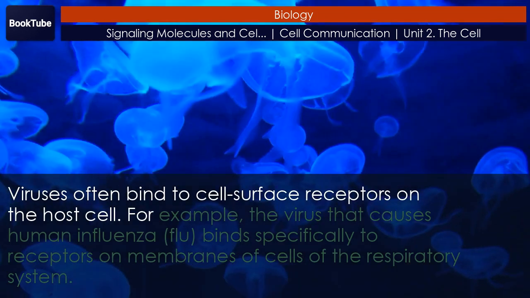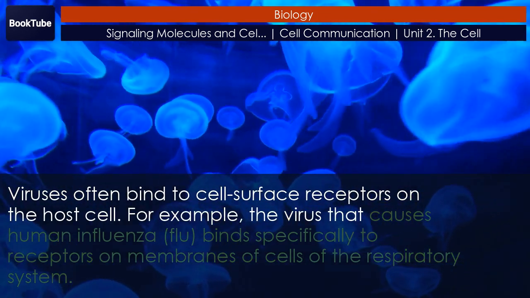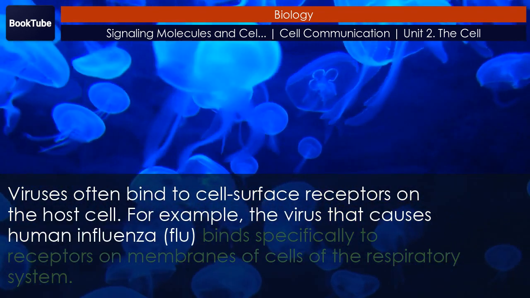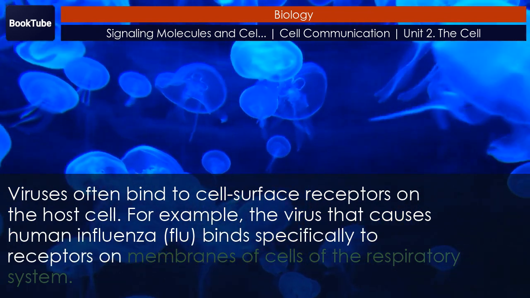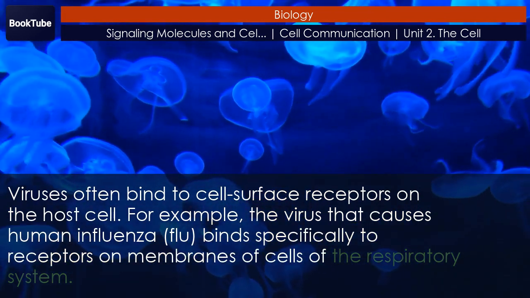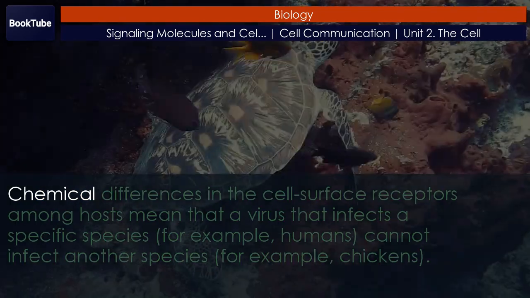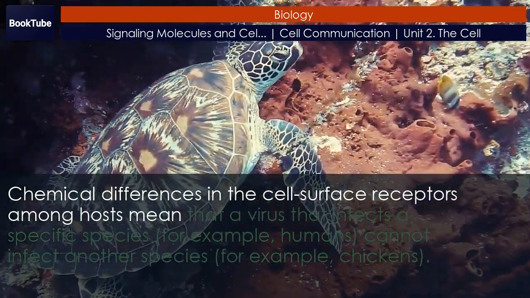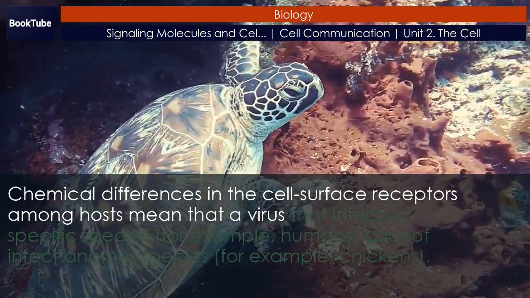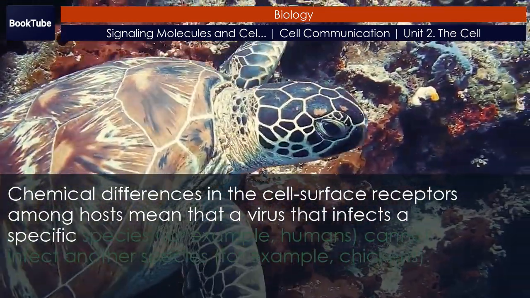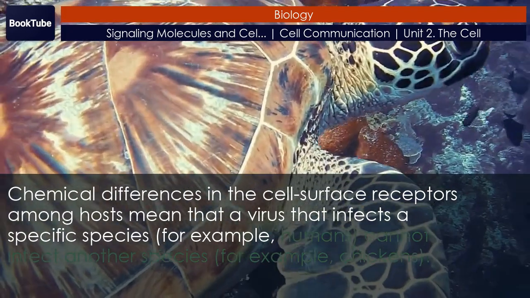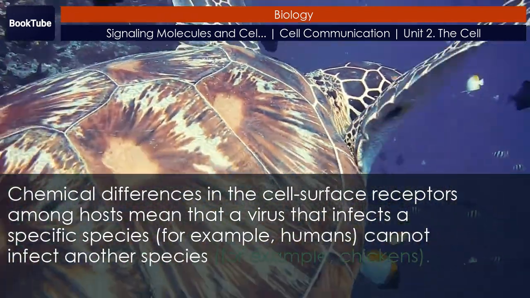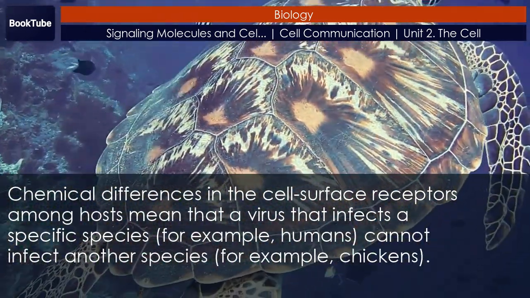For example, the virus that causes human influenza, flu, binds specifically to receptors on membranes of cells of the respiratory system. Chemical differences in the cell surface receptors among hosts mean that a virus that infects a specific species, for example, humans, cannot infect another species, for example, chickens.